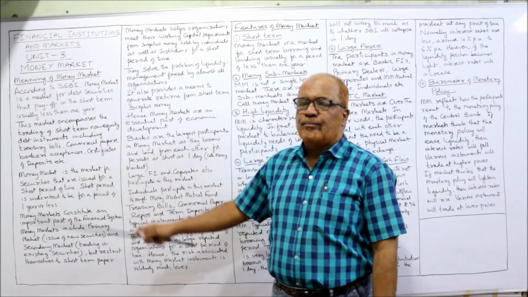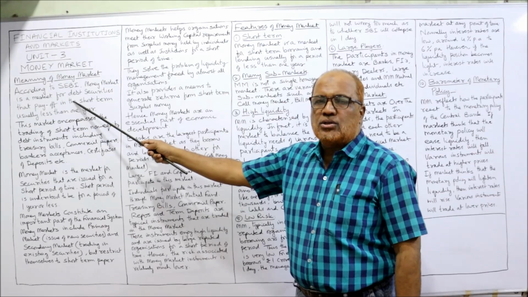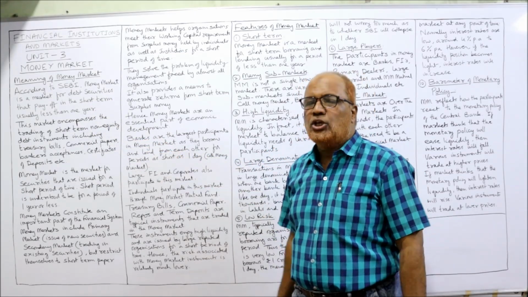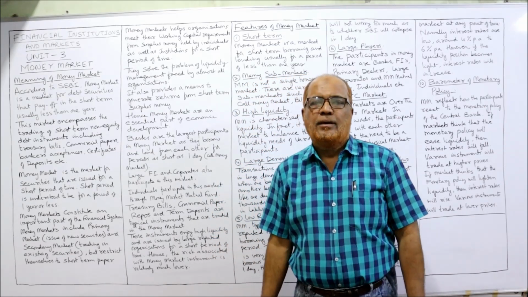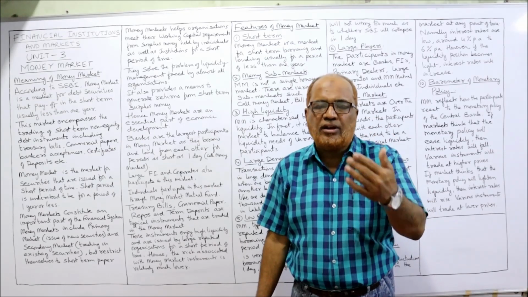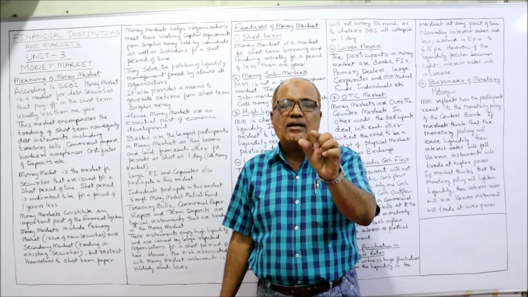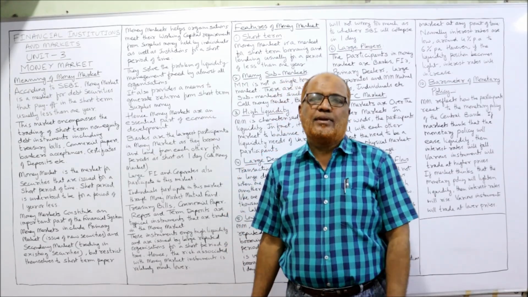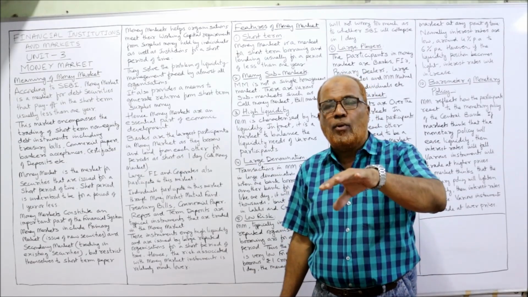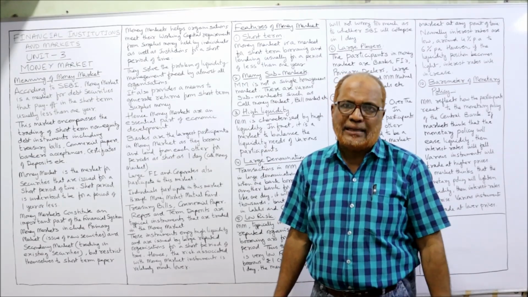According to SEBI, the Securities and Exchange Board of India, money market is a market for debt securities that pay off in the short term, usually less than 1 year. So what do we mean by short period? A period of less than 1 year is treated as a short period. In the money market, all instruments will be debt, not equity. Only debt instruments will be borrowed and lent during this period of less than 1 year.